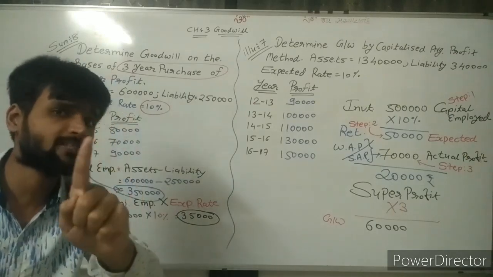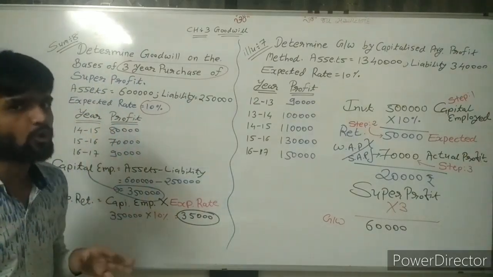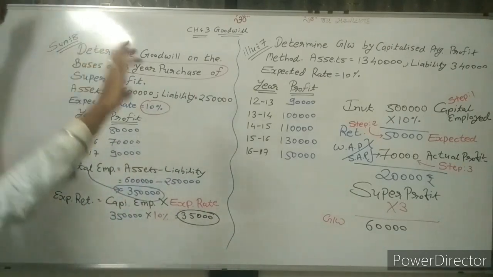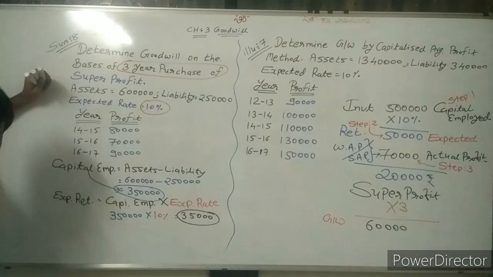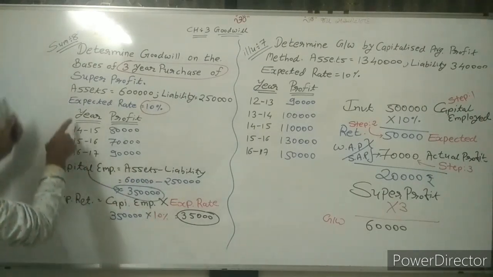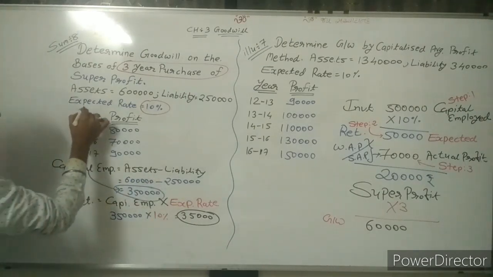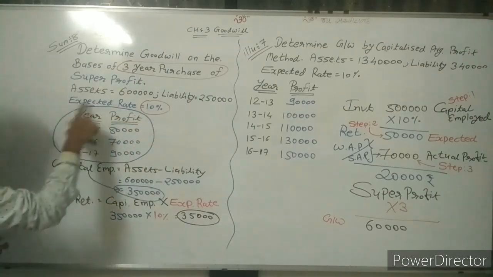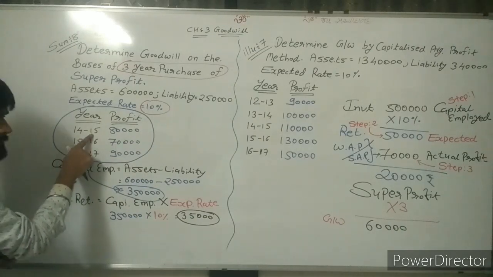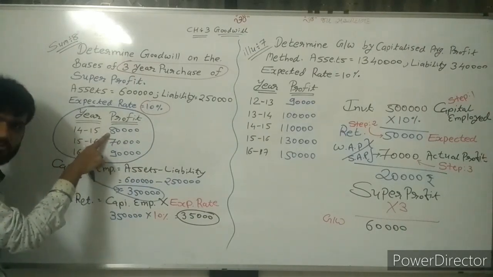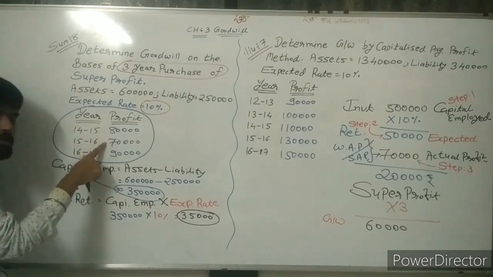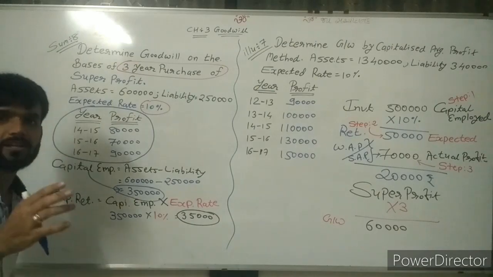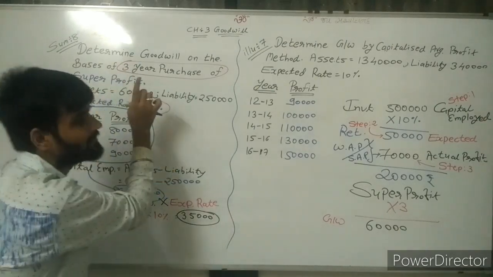And then super profit is there. If I cannot earn more, then super profit is not there. So, see. Sir, expected return, okay. So what is my actual profit? Here, sir, this is the actual profit information given to all of you. In 14-15, profit is 80,000. 15-16, 70,000. 16-17, 90,000. Now, which method is applicable, simple average or weighted average, is not clearly mentioned.